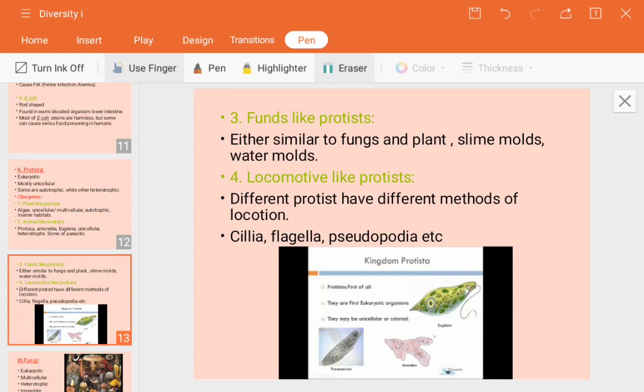Such organisms can take up their food with the help of extending the membrane. That's why they are known as pseudopodia.